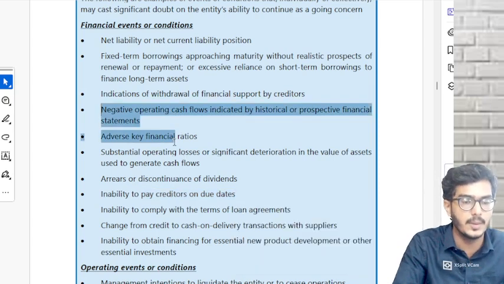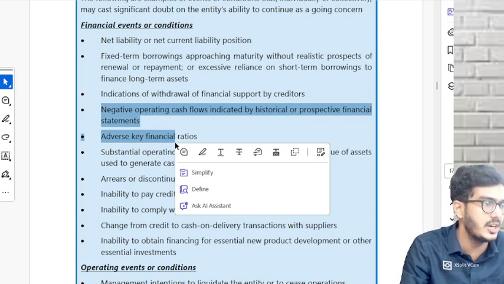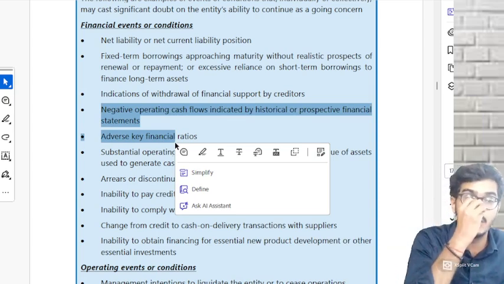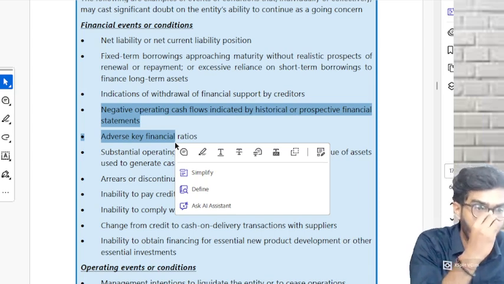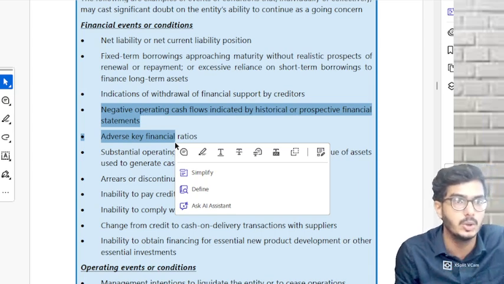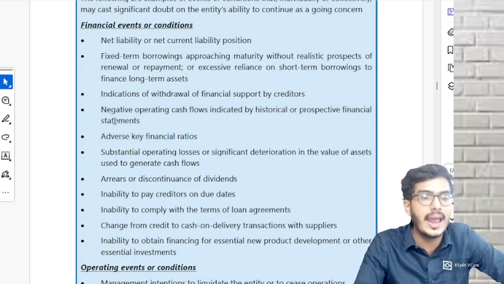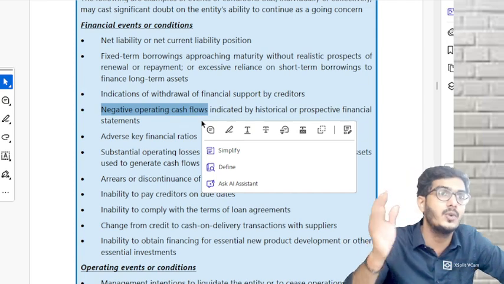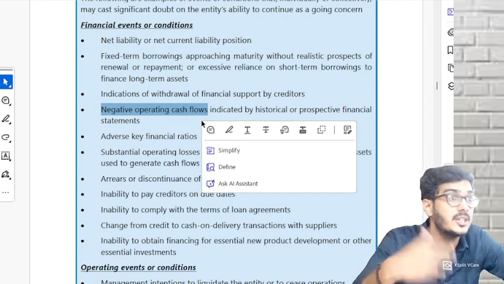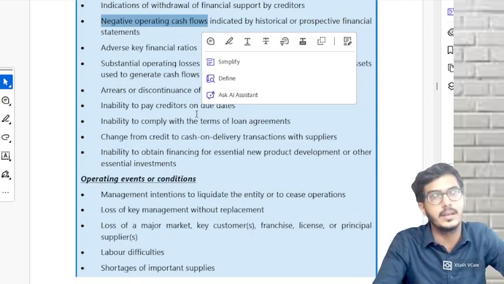Apart from this, there are 2 other points. What are those? Adverse key financial ratios that you have read in your FM, no? Net operating profit ratio, NP ratio, GP ratio, all those if adverse. Adverse means negative, correct or not? And negative operating cash flow. Cash flow is also negative. That means too much cash is outflowing from the company.